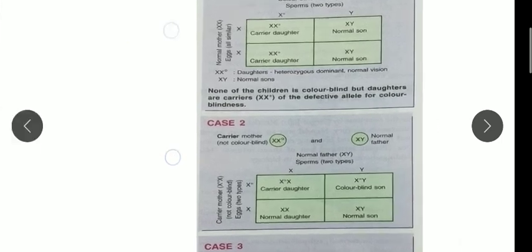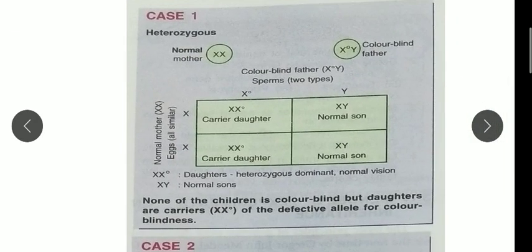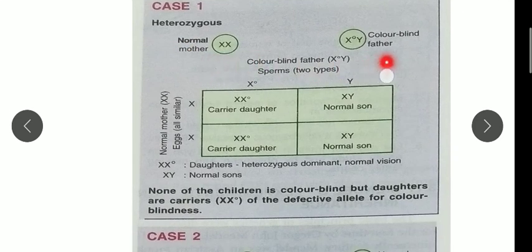Here in this slide, which is on page number 29 in your book, you can see 3 cases are given. The first case is about the heterozygous. The mother is normal, you can see XX, and the father is color blind, X with a bar and Y. So when we make a Punnett square between the normal mother and the color blind father, we get 4 conditions.